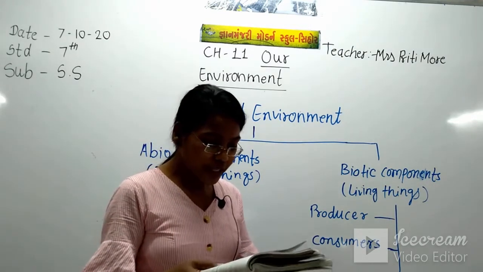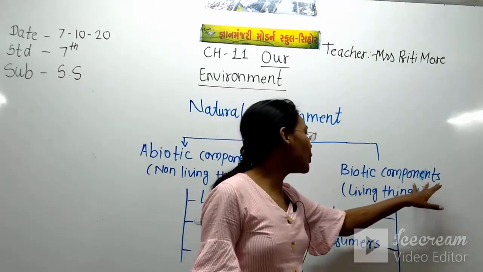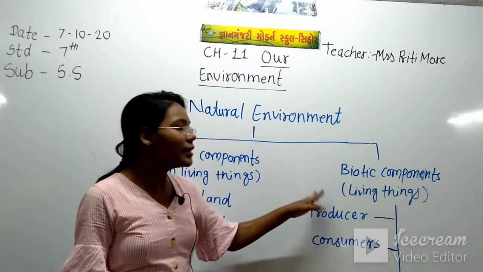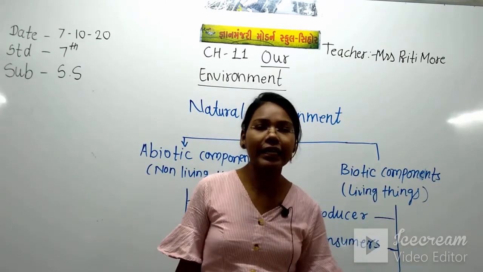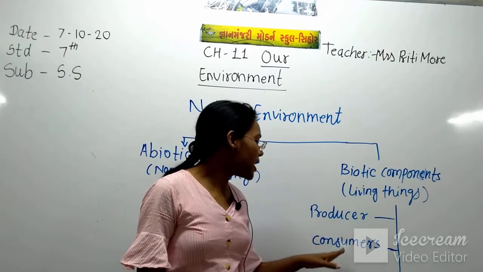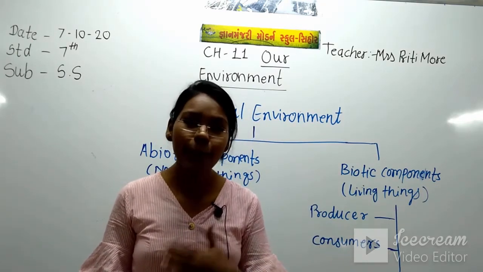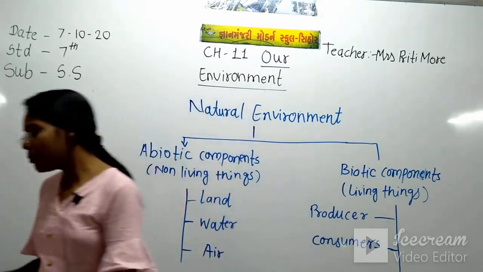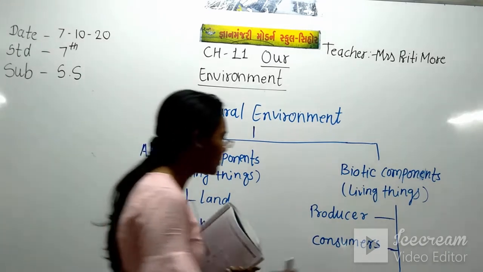Now let's see the next term, biotic components. What will come in the biotic components? The living things, and among the living things there are producers and consumers, that means some animals and some plants. In the biotic components there will come plants and animals.